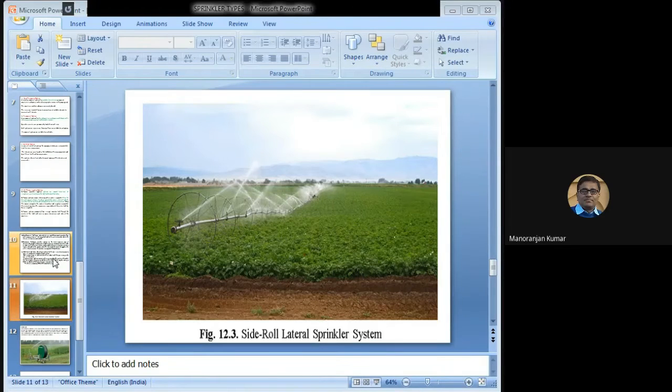Here in this picture, you can see this is the side roll sprinkler irrigation system. Some wheels are fitted on this lateral. During the transportation from one set position to the other set position, this wheel is rotated by hand or through some power like a tractor. You can rotate this, you can pull this wheel further. So this is the side roll sprinkler irrigation system.